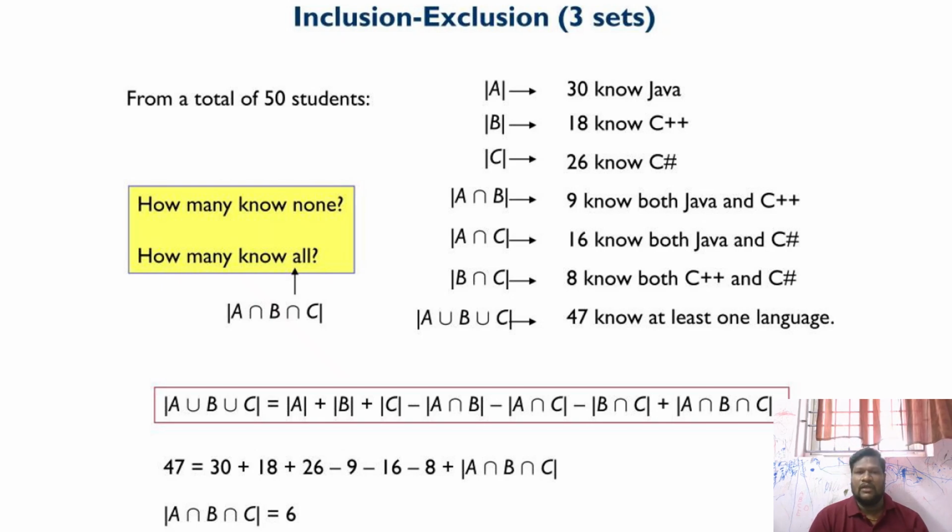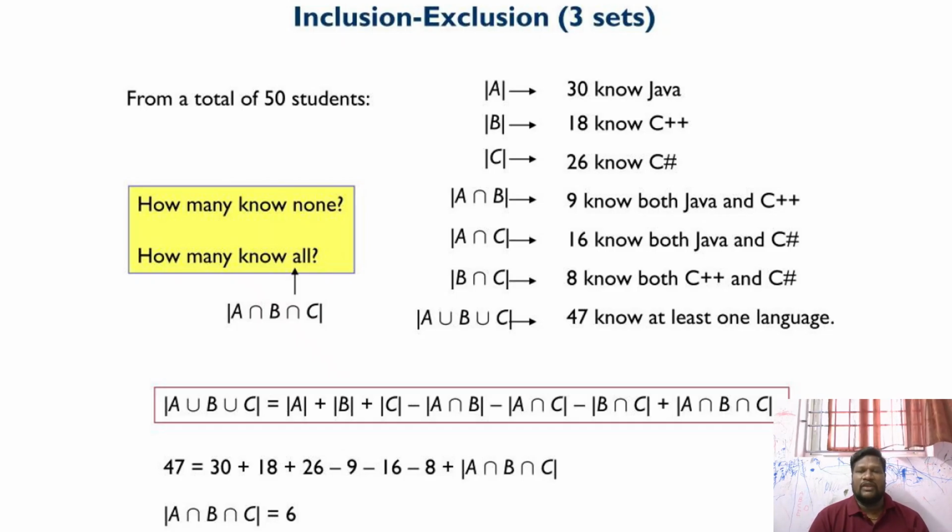Now finally, A union B union C. You know what the meaning of A union B union C is? At least one language, maybe Java, C++ or C, is 47 students. At least one language is known. So finally we find out how many know all three languages. In a total of 50 students, how many students know Java and C++ and C?